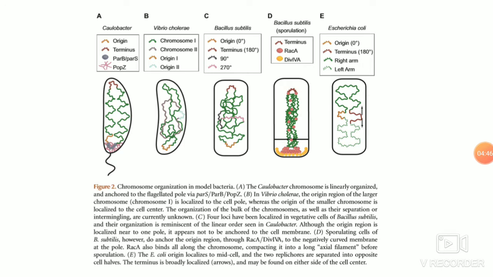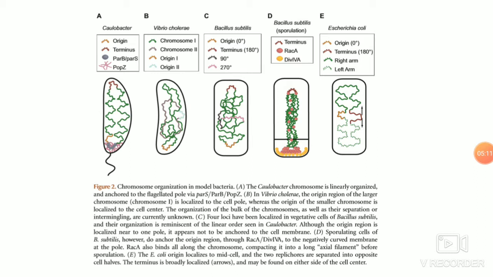So this spreading is in the middle portion of the cell, which contains the nucleoid. The way that it is organized in different bacteria is very different. This nucleoid is not anchored to the membrane, but in certain bacteria, they are polarized or very close to the membrane, or they can be anchored to the membrane.